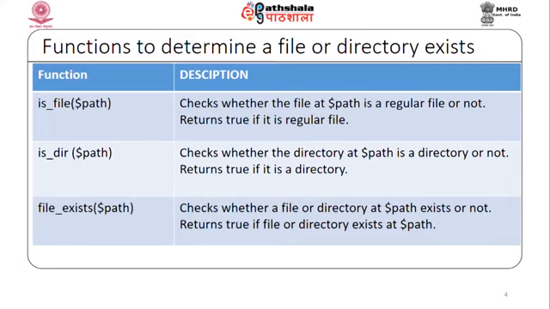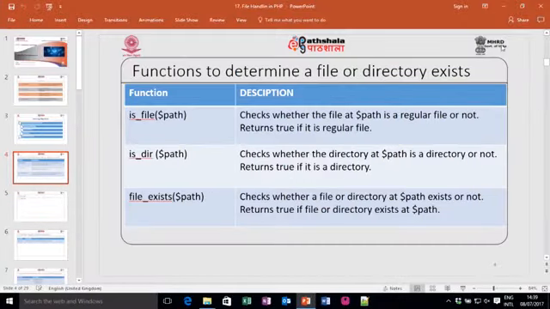And the third function is file_exists, and you pass one parameter. It checks whether it is a file or directory. If it is a file or directory, then this function returns true. Let us see by example. So, let me write code for this one.